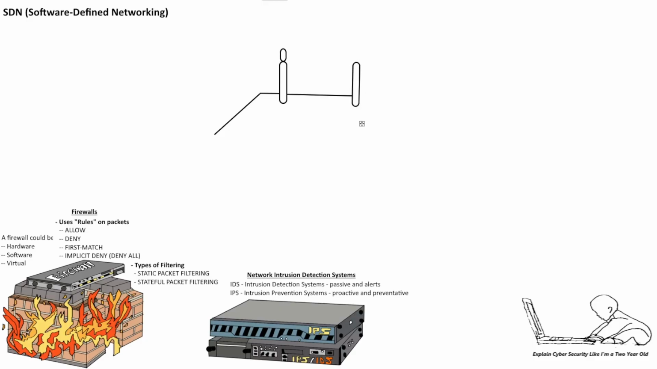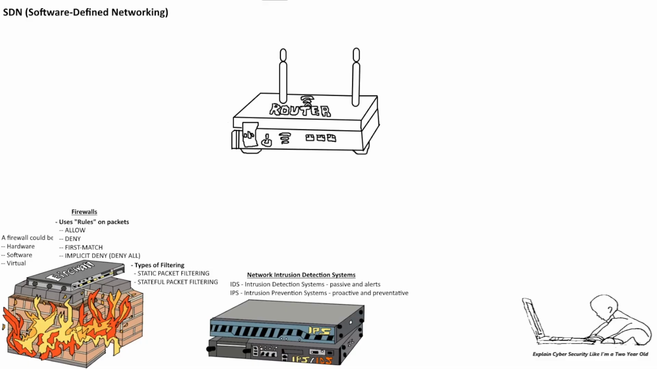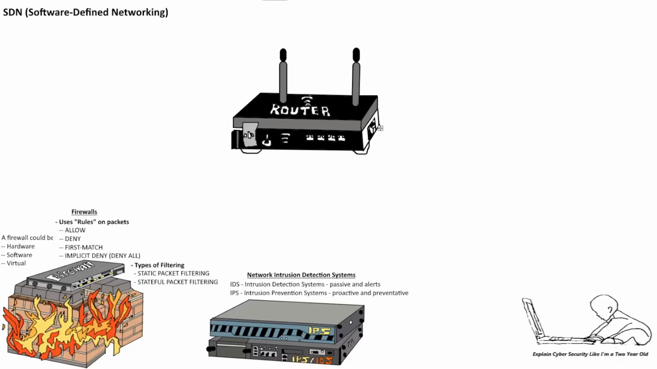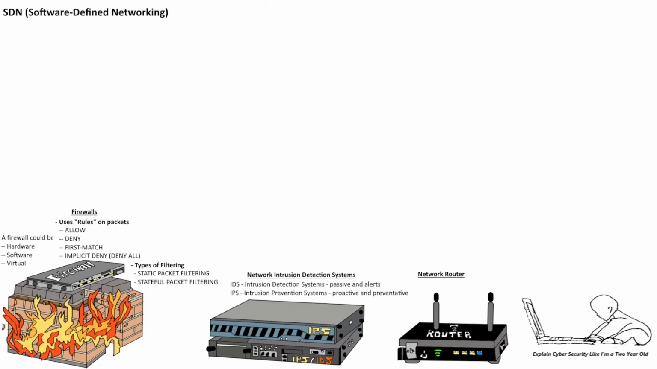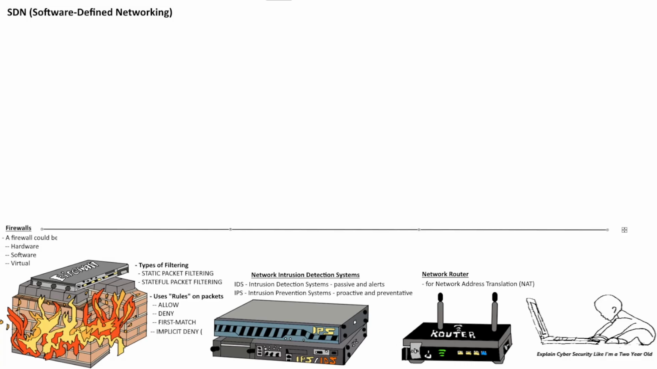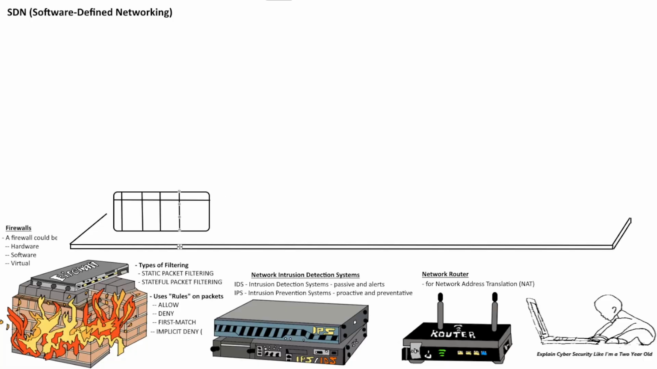And let's take one more network component known as a router. A router has many functionalities, but let's just focus on network address translation (NAT). Now of course there are many other network components, but let's just focus on these three for the purposes of explaining SDN, software-defined networking.